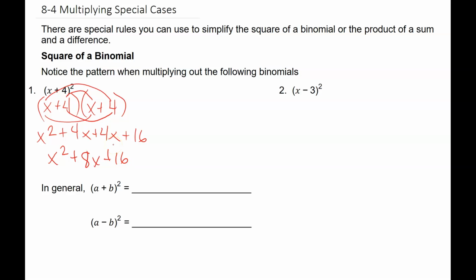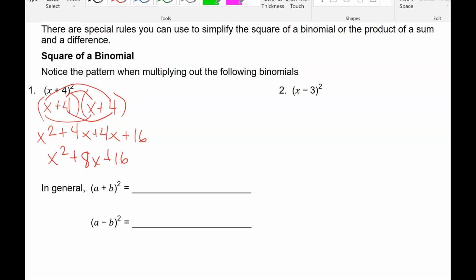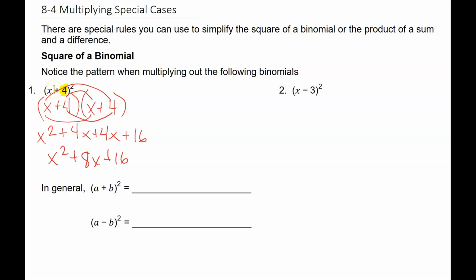Now, one of the things you should notice here is this 4. If I add 4 plus 4, I get 8. If I take 4 times 4, I get 16. So in general, when we take an a plus b and square it, here's what happens. We get a squared plus 2ab plus the value of b squared.